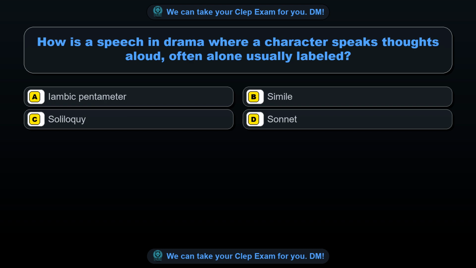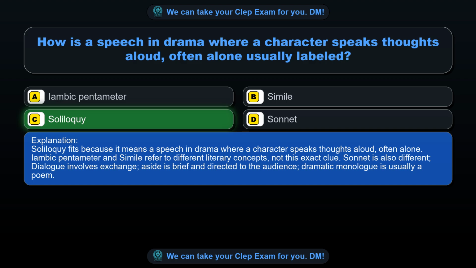Option A, iambic pentameter. Option B, simile. Option C, soliloquy. Option D, sonnet. The correct answer is option C, soliloquy. Soliloquy fits because it means a speech in drama where a character speaks thoughts aloud, often alone.